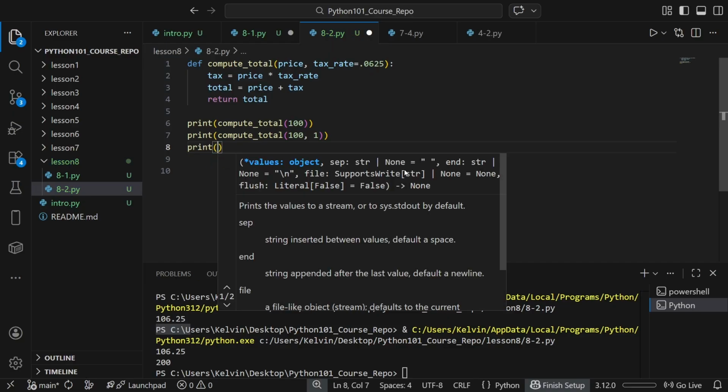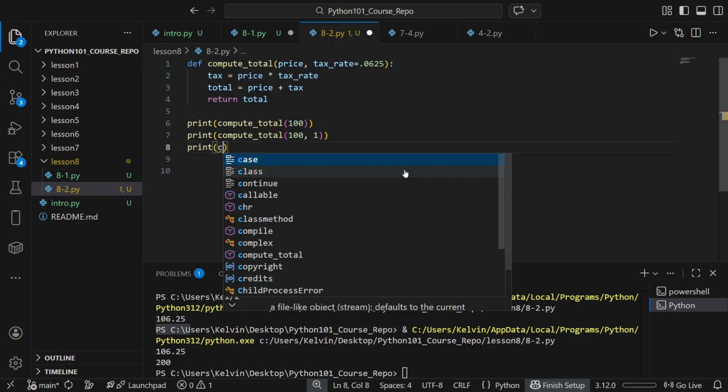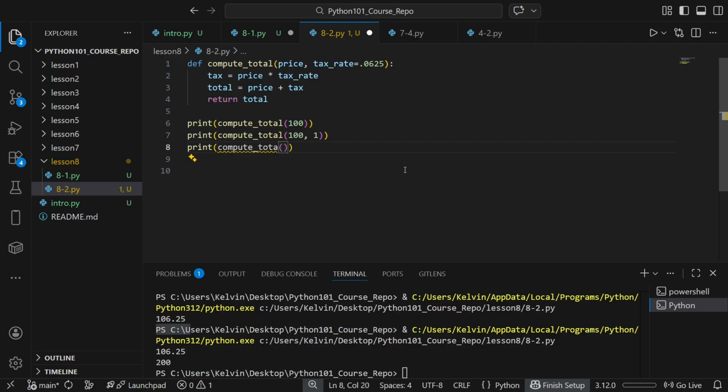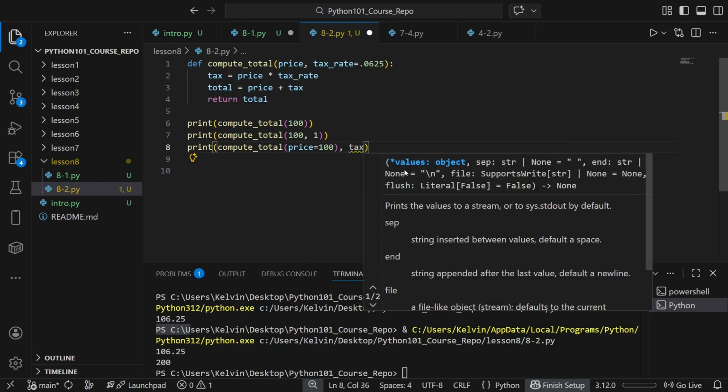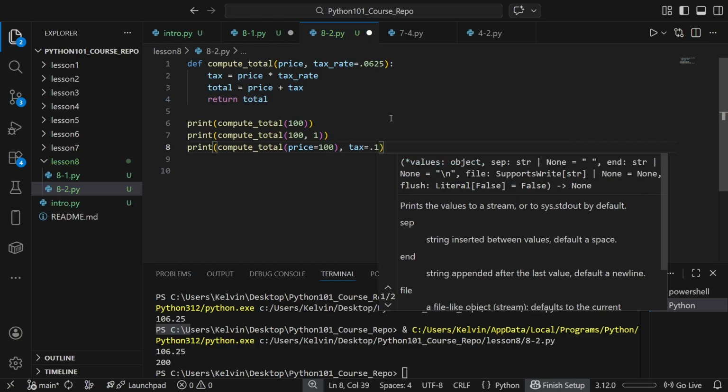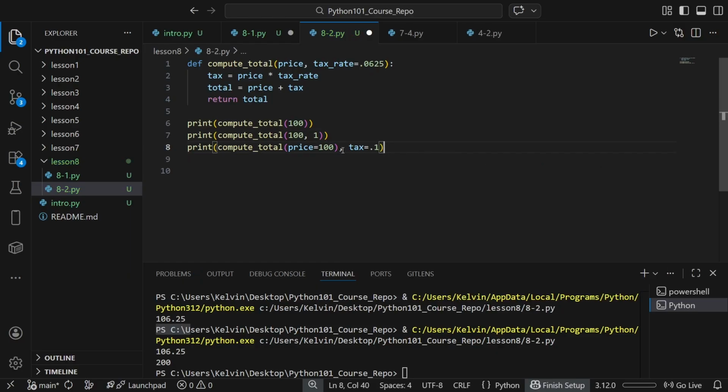Now, we can also use our keyword arguments. Compute total, and then we can specifically have price be equal to 100, and then we can have the tax rate be 0.10, or 0.1.